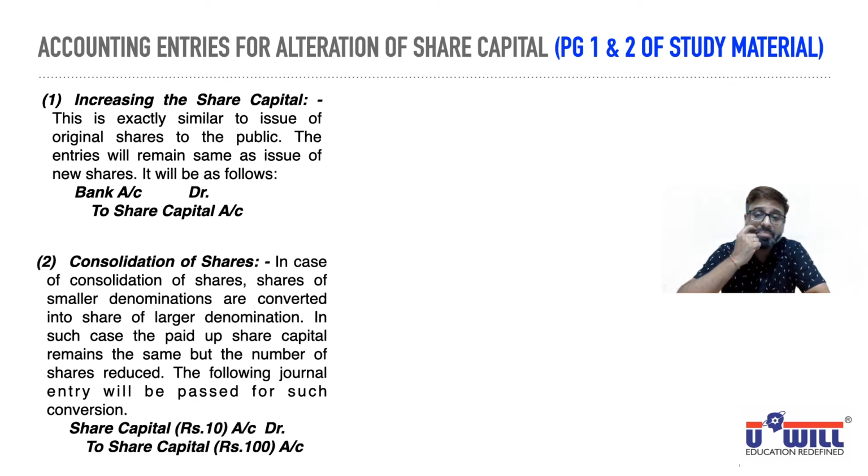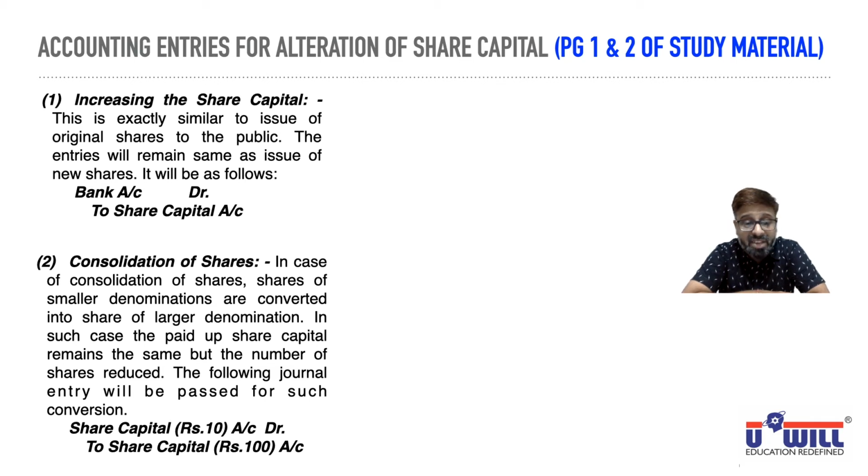Don't write it. I repeat, don't write it. What is consolidation of shares? In case of consolidation of shares, the shares of smaller denominations, if you have the study material with you, underline denominations and write FV, face value, are converted into shares of larger denomination.